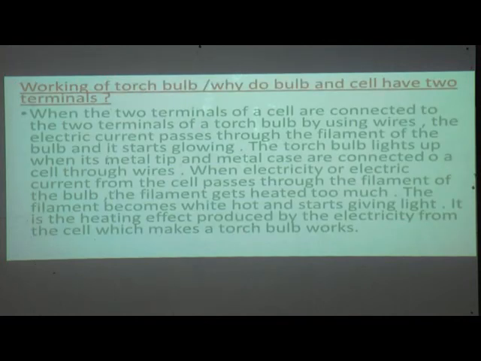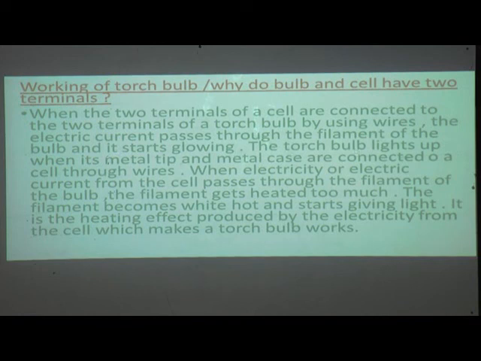Now students, here in the textbook they have asked us one question on page number 117. Working of a torch bulb, that means why do bulb and cells have two terminals? So here is the answer. When the two terminals of a cell are connected to the two terminals of a torch bulb by using wires, the electric current passes through the filament of the bulb and it starts glowing.